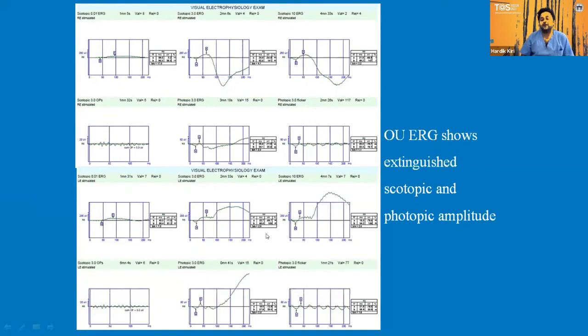So basically, the reason why I have shown these 3 cases is that on the basis of ERG, there are 3 types of Stargardt disease. In type 1, both photopic and scotopic ERG will be normal on full field ERG. In type 2, scotopic will be normal, but photopic amplitude will be reduced. And type 3, where both of them will be reduced. But if we do the pattern ERG, then in type 1 case, where both the scotopic and photopic amplitudes are normal on full field ERG, the pattern ERG will be disturbed in such cases.